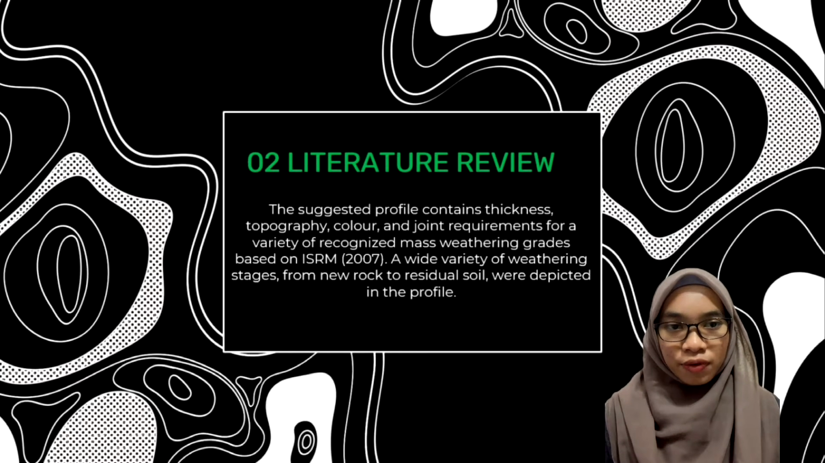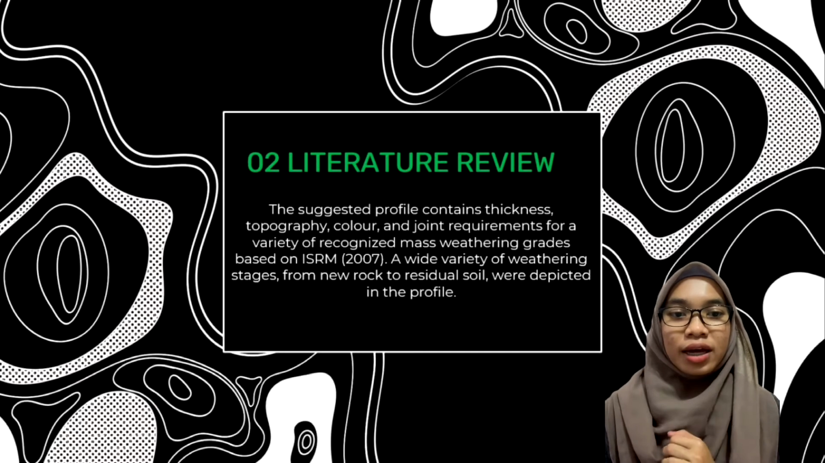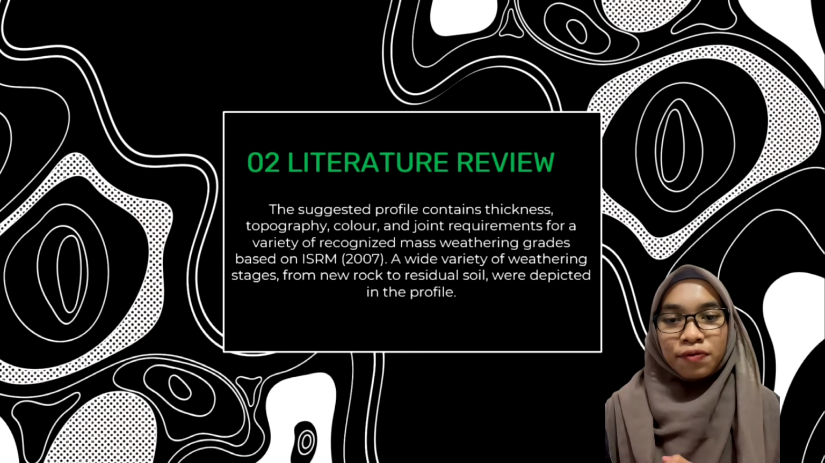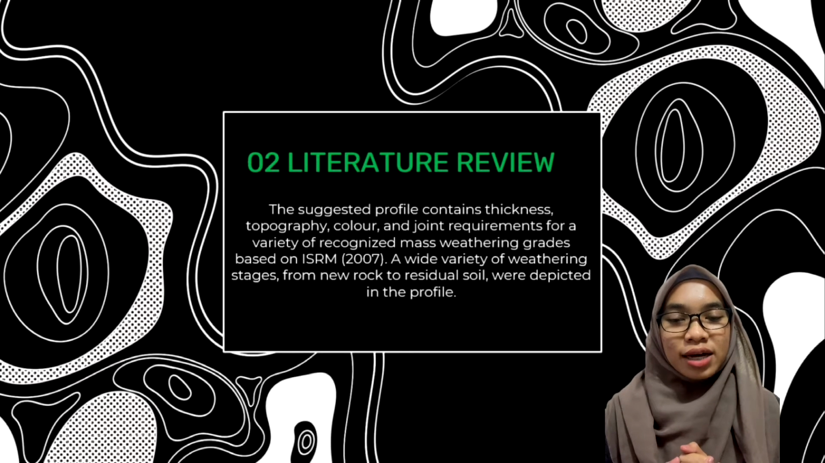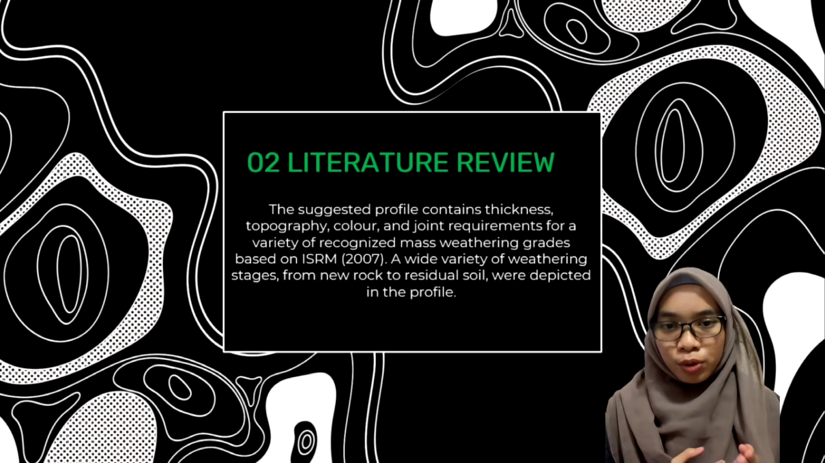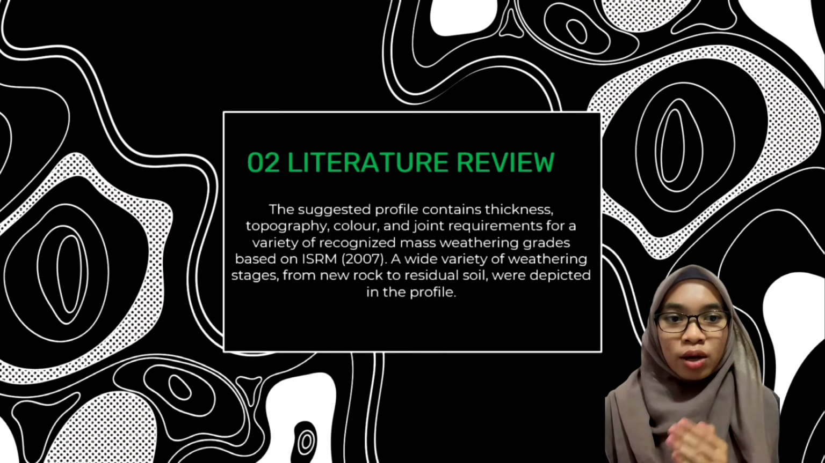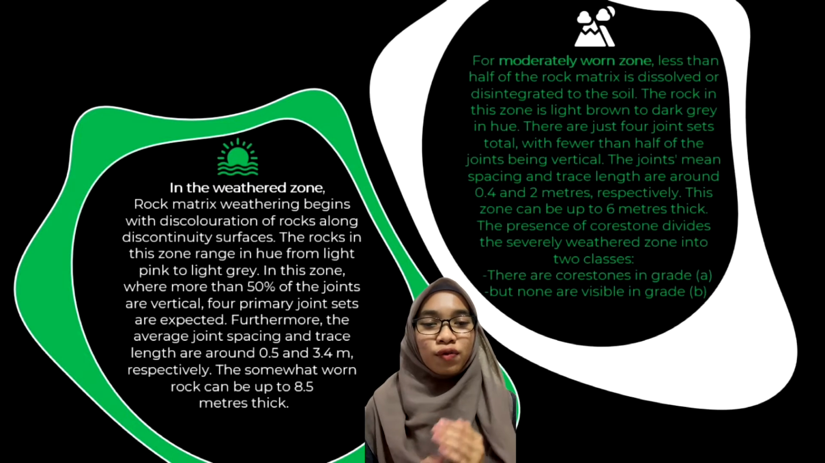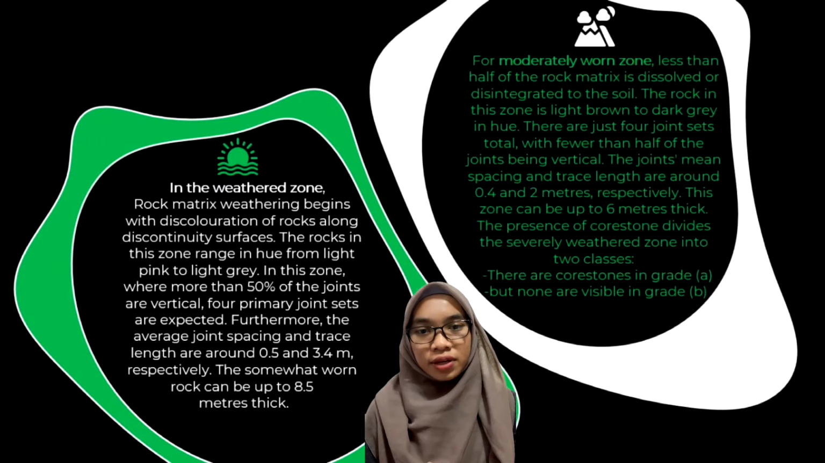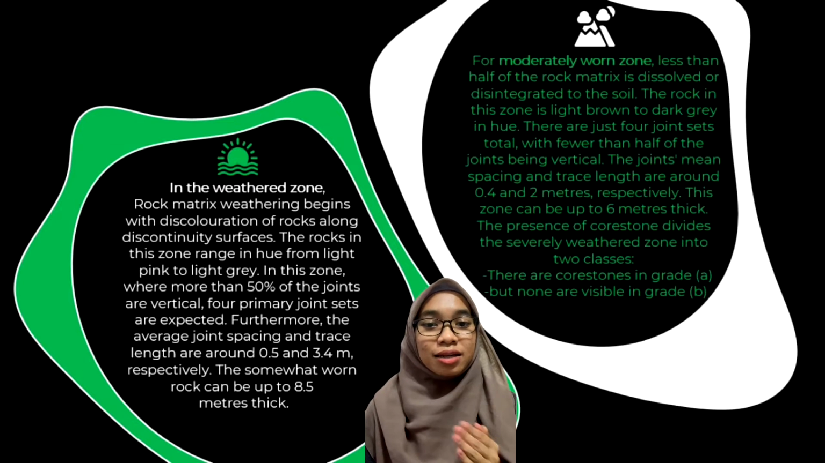The suggested profile contains thickness, topography, color, and genre requirements for a variety of recognized mass weathering grades based on ISRM 2007. A wide variety of weathering stages, from fresh rock to residual soil, were depicted in the profile. In the weathered zone, rock matrix weathering begins with discoloration of rocks along the discontinuity surfaces. The rocks in this zone range in hue from light pink to light grey.